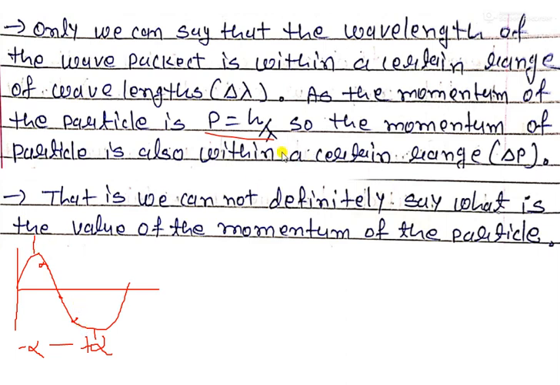So lambda is certain, but at the same time delta x is uncertain. We don't know delta x, which means we don't know the position of the particle, but we know the lambda. That is why momentum is fixed, but delta x is uncertain. So delta x becomes infinity, because we don't know delta x or its uncertainty, and delta p tends to 0. Tends to 0, that means we have some finite number for delta p. So that is why it is 0.